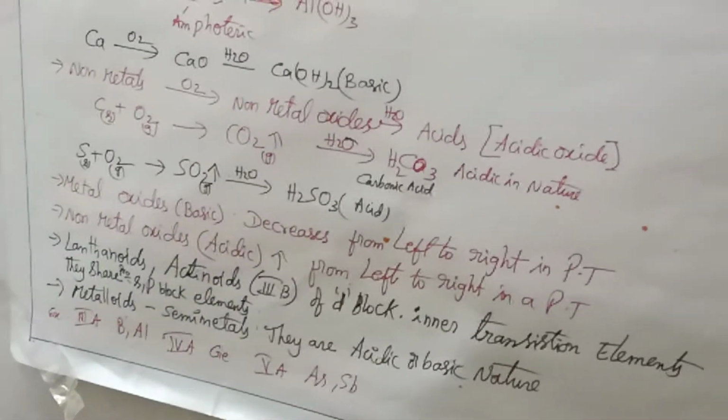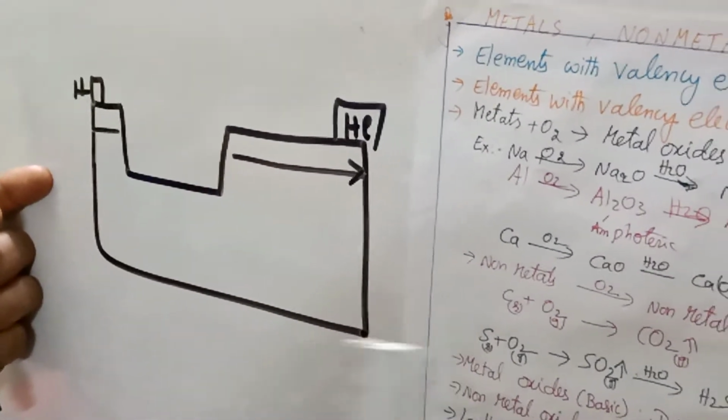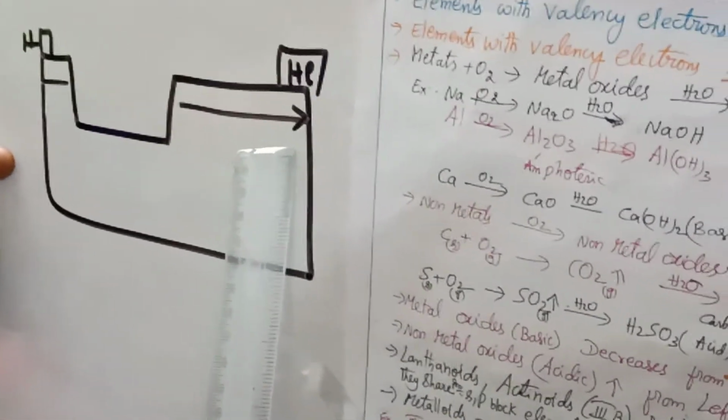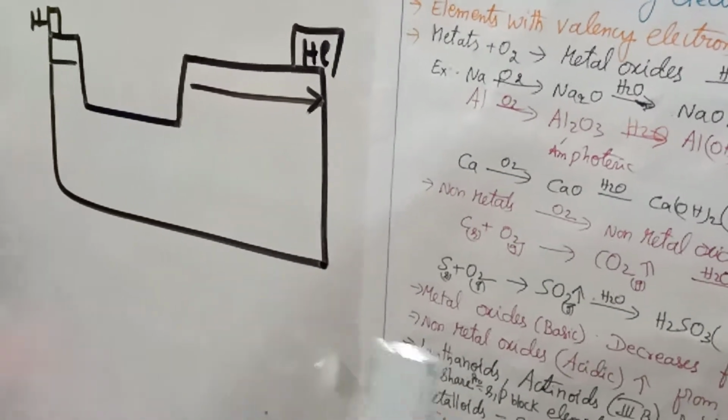Metal oxides, which are basic in nature, are normally present on this left side of the periodic table. On the right-hand side, non-metals will be there, so they are acidic in nature.